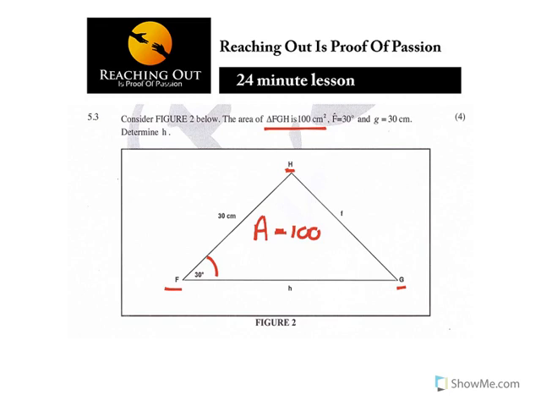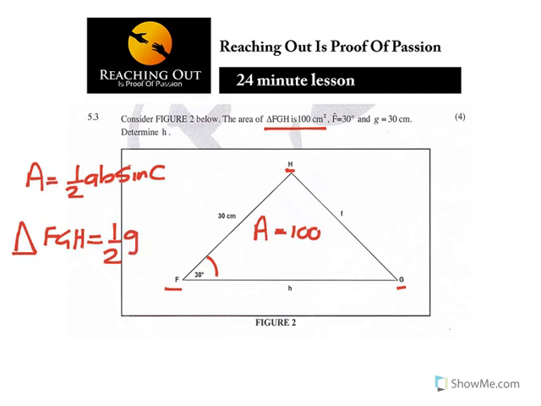From the formula sheet, area is equal to half AB sine C. So here the area of triangle FGH, using the formula, will be 1 over 2 times small g multiplied by small h sine f.